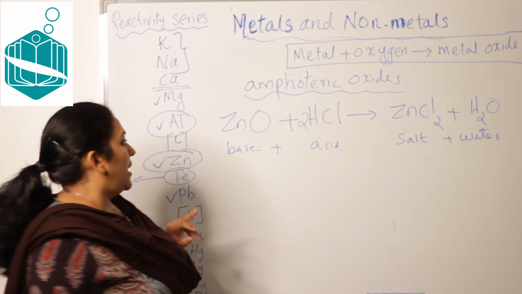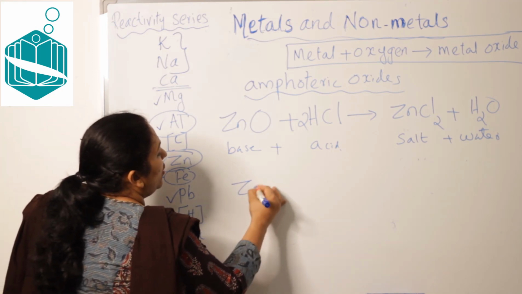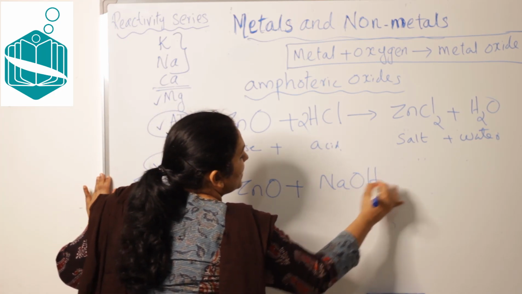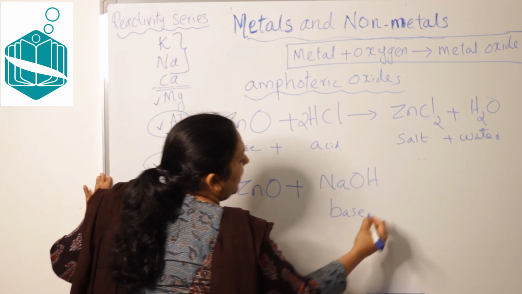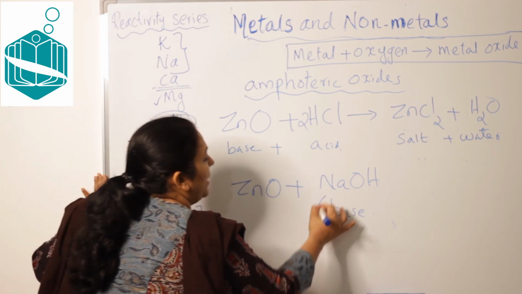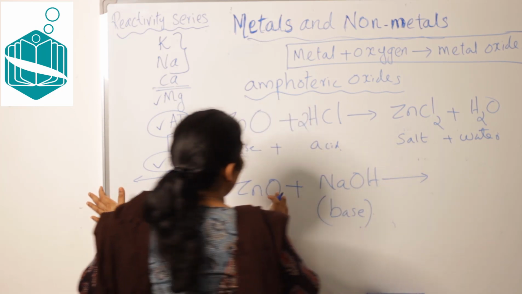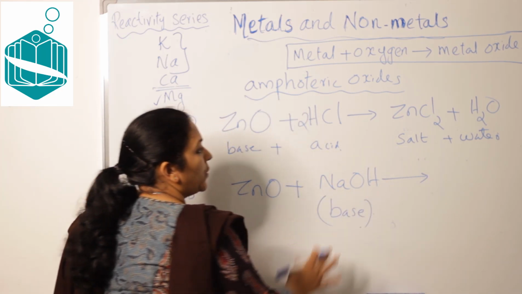I'll tell you another example. If zinc oxide is reacting with sodium hydroxide, what is sodium hydroxide? A base, right. Now what will happen if zinc oxide reacts with sodium hydroxide?